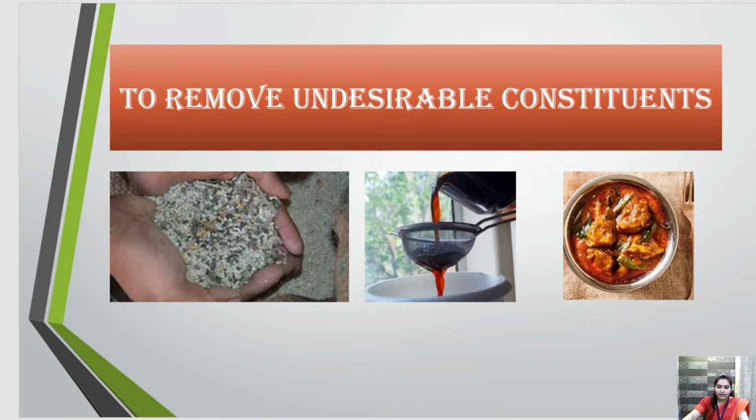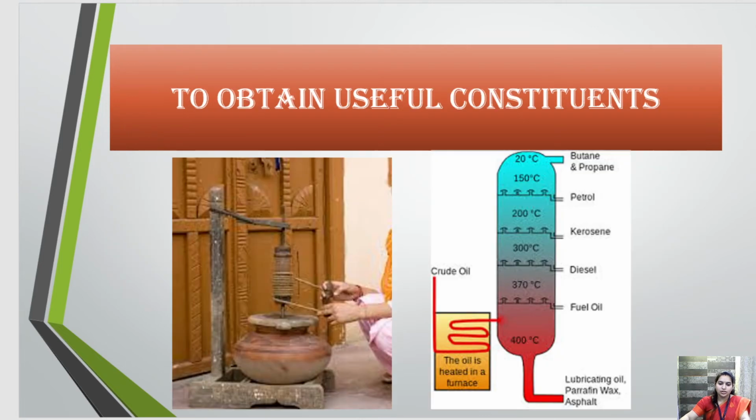Then again, tea leaves are separated from tea. This is also important. We can easily separate out the chilies from this vegetable. So this is the removal of undesirable constituents. Moving ahead to obtaining a useful constituent.